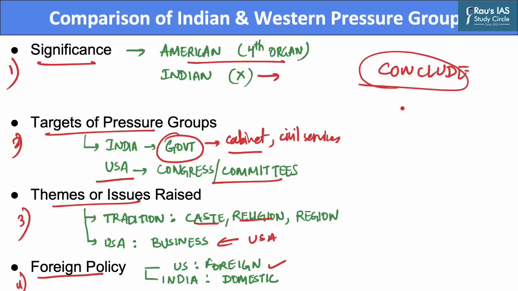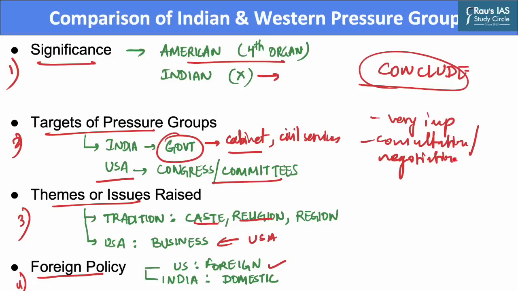Initially, they were considered harmful for the democratic process, but now their role in the political process has become very important. Democratic politics has to be politics through consultation and negotiation, and some amount of bargaining is also involved as well. Thus, it is very essential for the government to consult these organized groups at the time of policy formulation